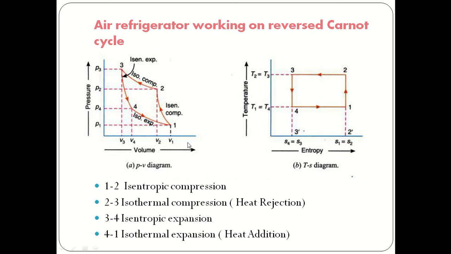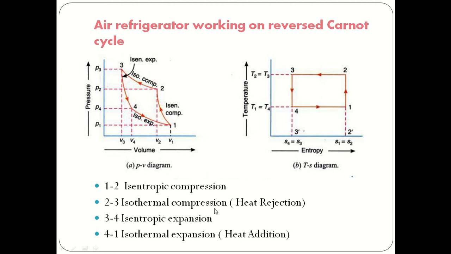Here we have two diagrams, the pressure versus volume diagram and the temperature versus entropy diagram. There are four processes. The first, 1 to 2, is isentropic compression, where entropy is constant.